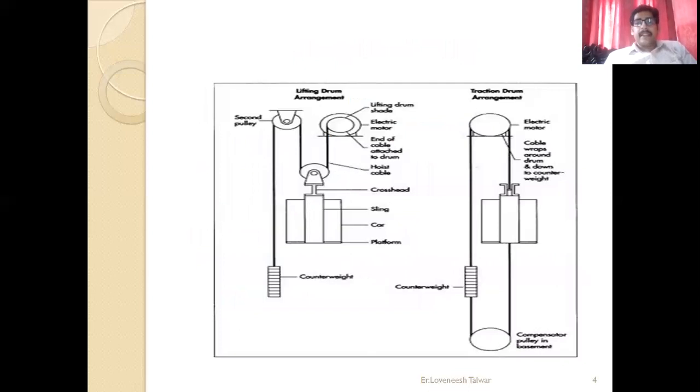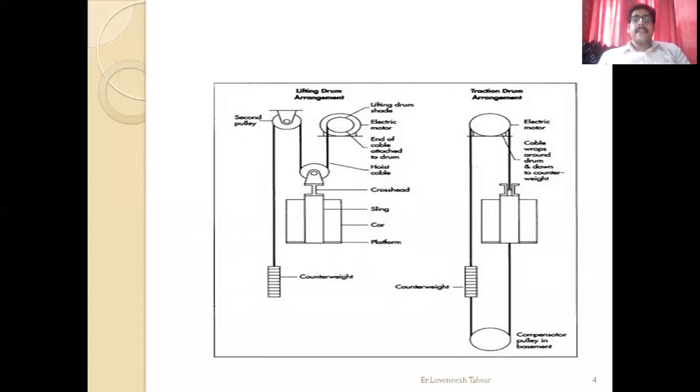Now this is basically the block diagram of a hoist mechanism system. As you see, you have a lifting drum arrangement. We have a lifting drum, we have an electrical motor, we have a console panel, we have a hoist cable, we have a counterweight, we have a second pulley. So accordingly, what will happen when the weight of the counterweight is equal to the weight of the cage, then there is no forward as well as backward action that will take place.